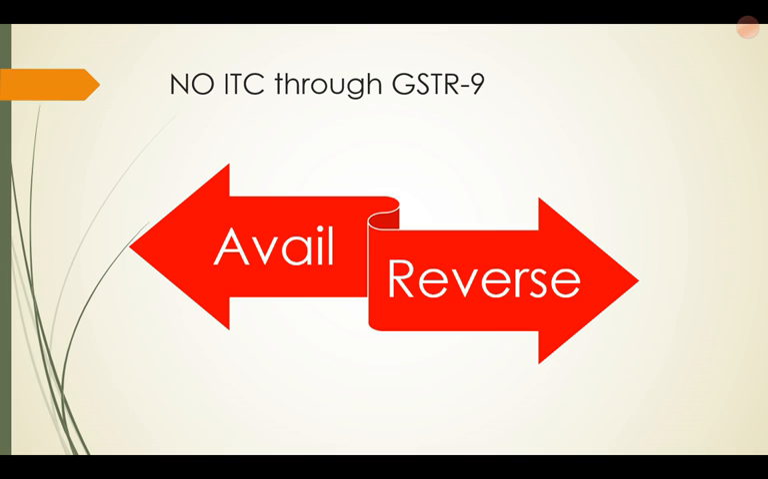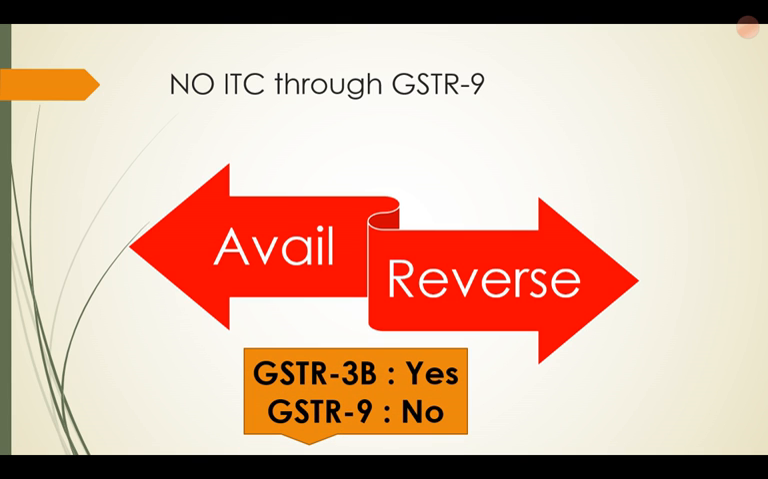Then another important clarification in this press release is that there is no ITC through GSTR 9. Neither can ITC be availed through GSTR 9 nor can ITC be reversed through GSTR 9. Earlier it was clear in the instructions also that no ITC can be availed through GSTR 9, but this press release says that even reversal of ITC cannot take place through GSTR 9. That is, whether availment or reversal, that has to take place through 3B, and neither of the two can be done in GSTR 9.